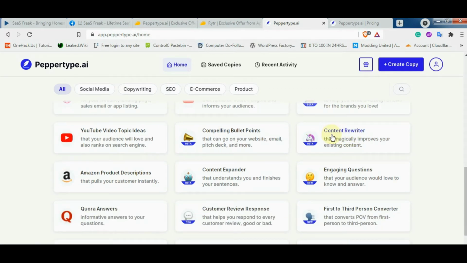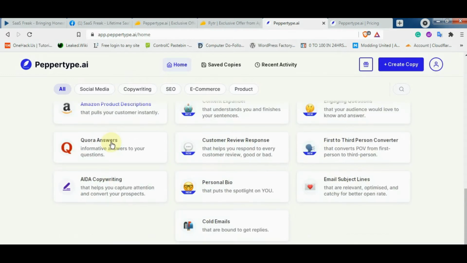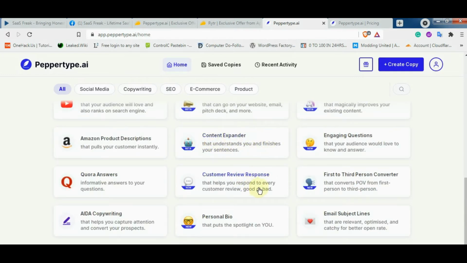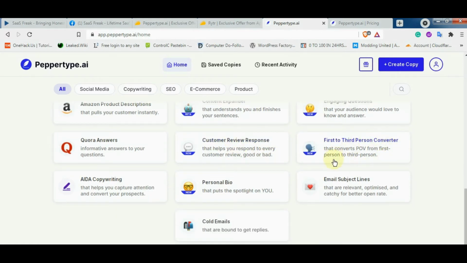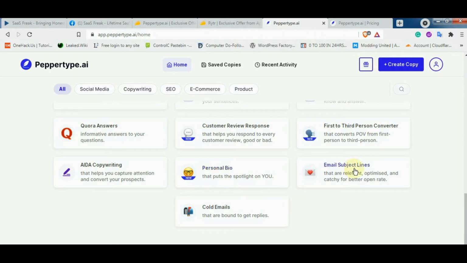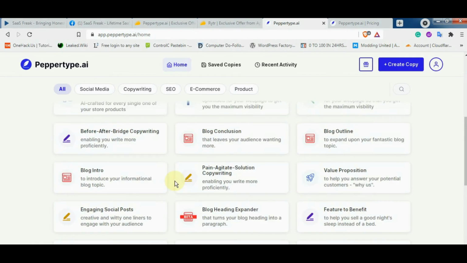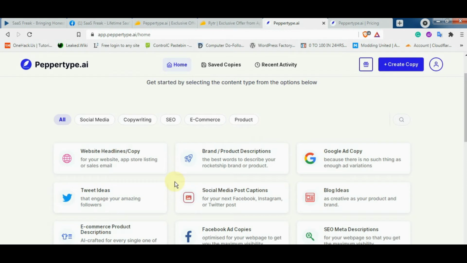So here is one thing that can help you, that is content rewriter. Basically you won't need this if you are generating content from any AI, but if you are doing guest posts or something like that, where you don't want a very unique article, you can also use this. Then Amazon product description, quora answers, content expander, customer review response, first to third person converter, that you will only see in peppertype.ai as much as I have experienced. Then personal bio, cold emails, email subject line. So these were the use cases of peppertype.ai that are present as of now.